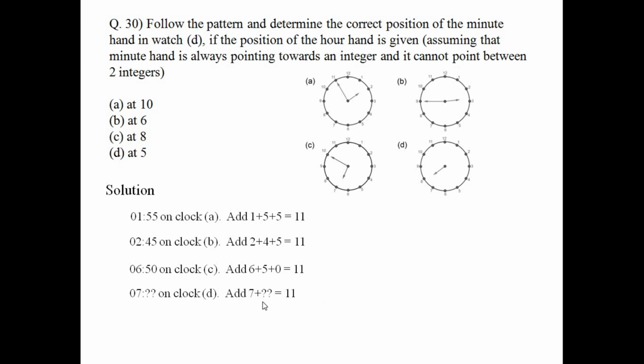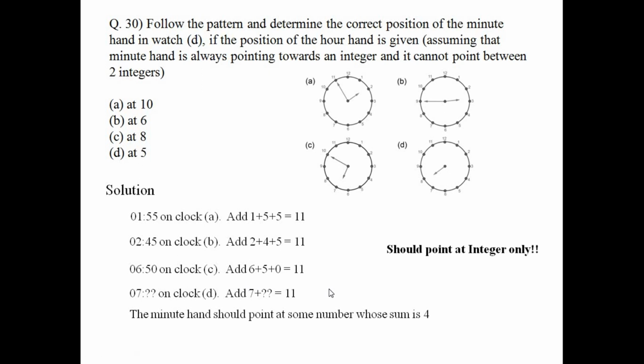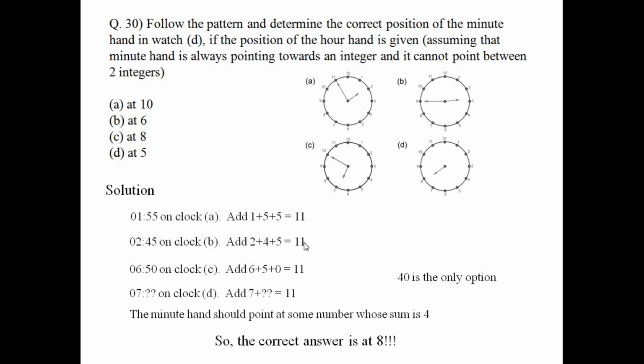So the sum of the digits of the minute hand should be 4, like it can be 13, it can be 4, it can be 22, it can be 31, it can be 40, but it should be an integer only. It is written here. Okay, so by that logic all the options get eliminated except 40. So 40 means it is pointing at 8. So C is the correct option.